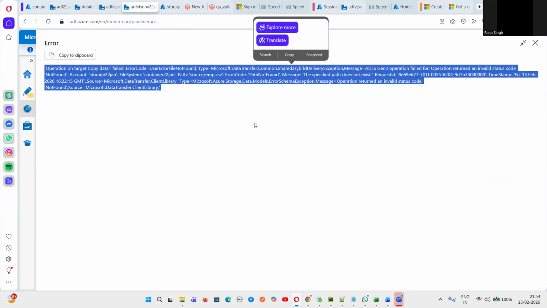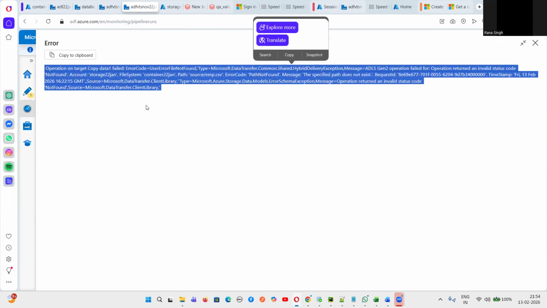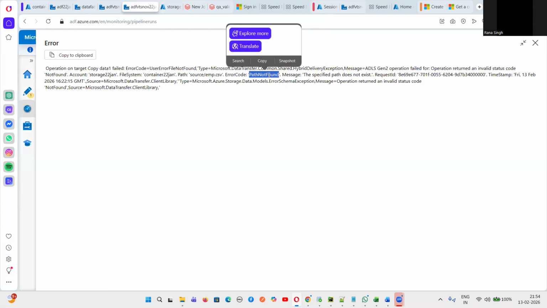And if I don't get any understanding from the error log, then what will I do? See here, there's something called path not found. This path I have given is wrong. With the error code, maximum times we come to know why my pipeline has failed. Here it is telling error code, path not found. Yes or no, guys? That means you have given a wrong path. The source path which the developer has developed, he has given a wrong path. So we can suggest to the developer, please check your path or correct your path. This is the first way, by checking the error logs and telling the developer.